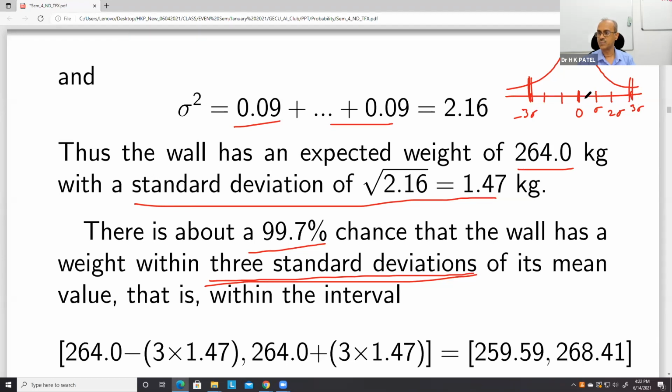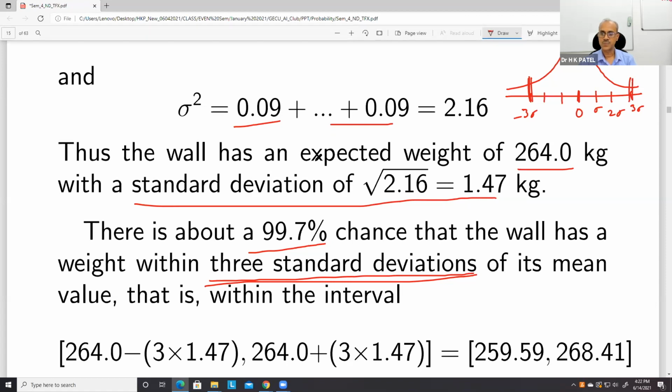Within 3 sigma from the mean value, there is 99%, or in fact 98% chance, sorry, 99.7% chance. I cannot say 100, but 99.7% chance that the weight of the wall lies within 3 sigma.